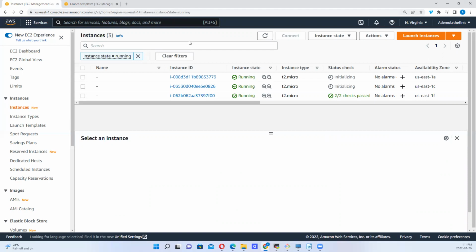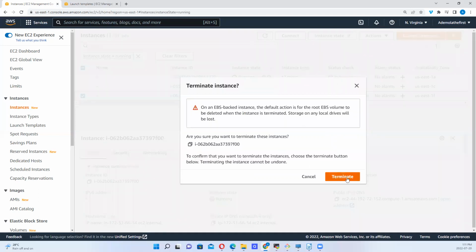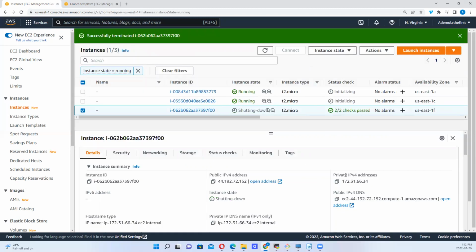Remember, we stated that the minimum we want is 2, okay? So what happens if we decide to terminate one of these instances, right? Let's see what happens when we terminate this one in particular. Let's terminate this instance. Are you sure you want to terminate? Okay, we terminate, okay? So now I've terminated this successfully, right?